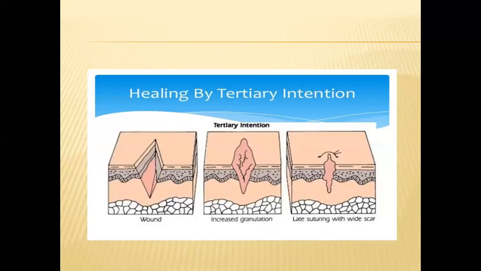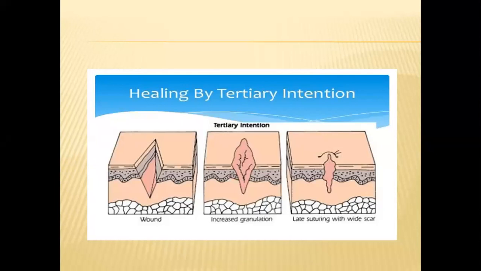As you can see, the wound is very wide, the gap is very large. Here also, just like secondary intention, because the gap is very wide, it is not possible to approximate it with sutures, so we let it fill. First the fibrin clot will develop, then there will be formation of granulation tissue, the restoration phase of wound healing. Then as the granulation tissue starts filling up the gap, later on we will stitch.